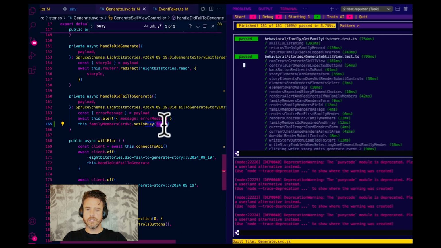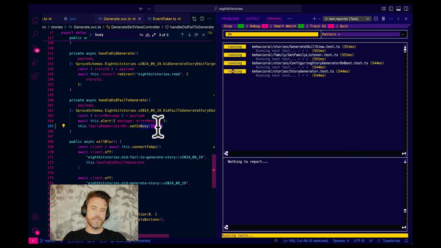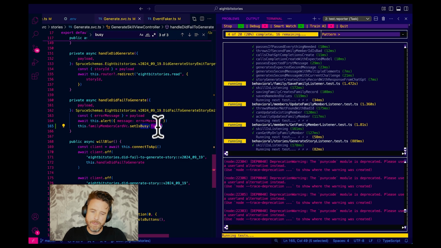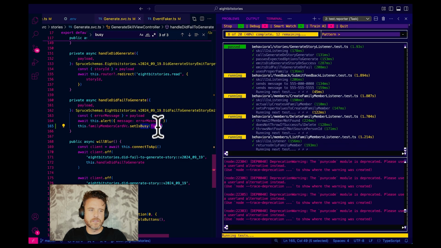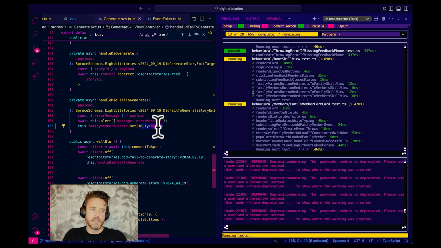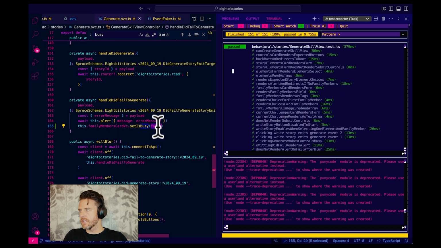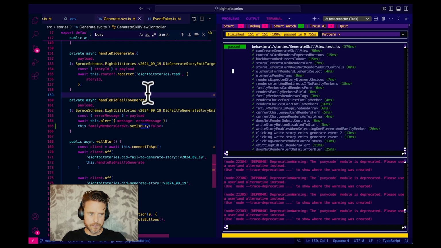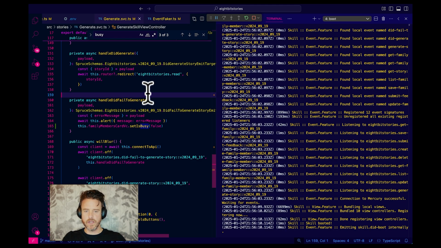Again, we have the assertion tools to check for busy. Gosh, maybe at this point it makes sense that we do an assertion, but let's just try. Okay, so let's Command-U. Let's boot. Skill booted. Let's refresh.